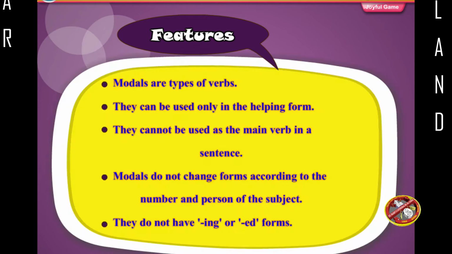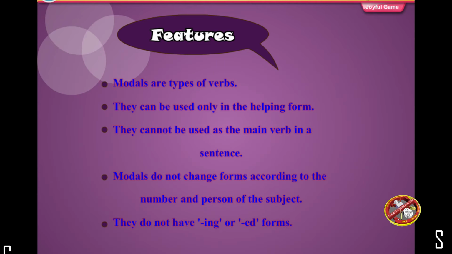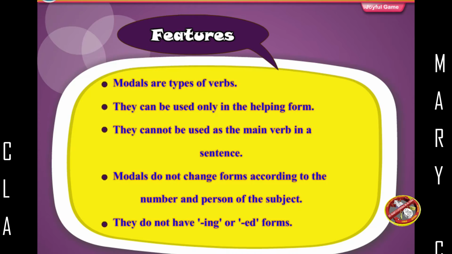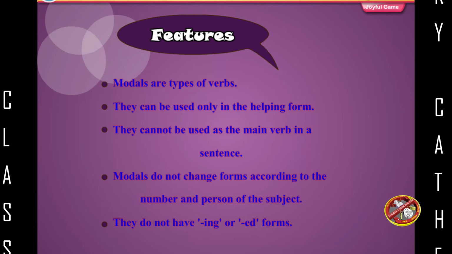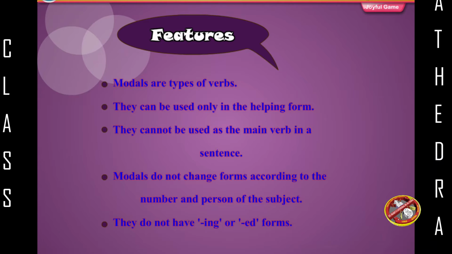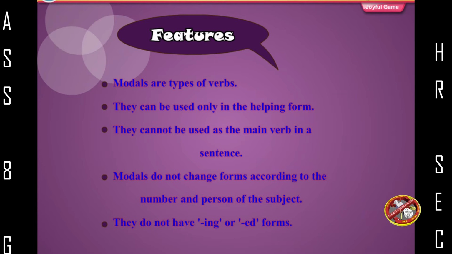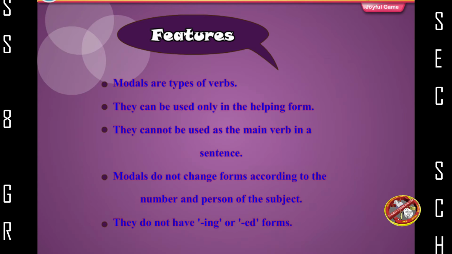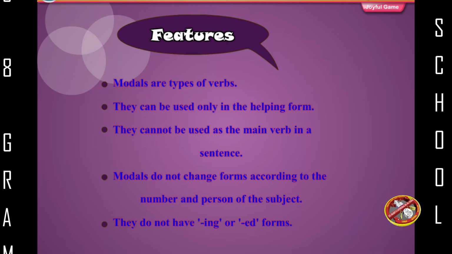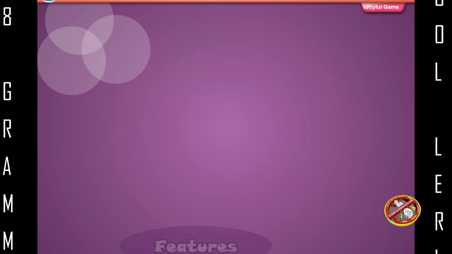Features: modals are types of verbs. They can be used only in the helping form. They cannot be used as the main verb in a sentence. Modals do not change forms according to the number and person of the subject. They do not have ing or ed forms.